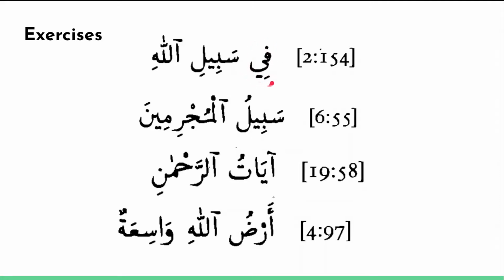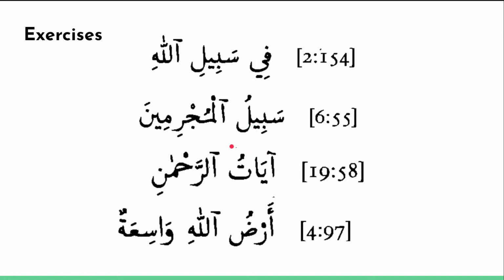You'll notice that the effect of fi is to put sabil in majroor case. That's why it's sabili. Fi sabilillahi. And why is the word Allah in majroor case? The word Allah is in majroor case because it's possessing sabil. It's the possessor for the word sabil. Fi sabilillahi, in the path of Allah.